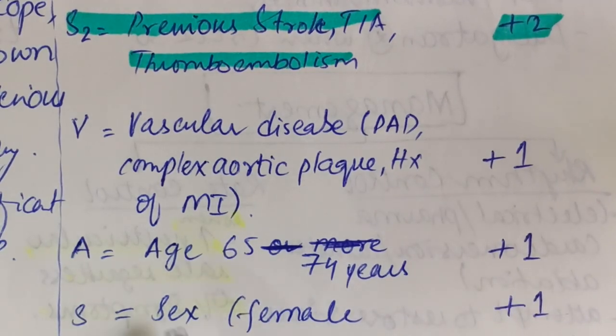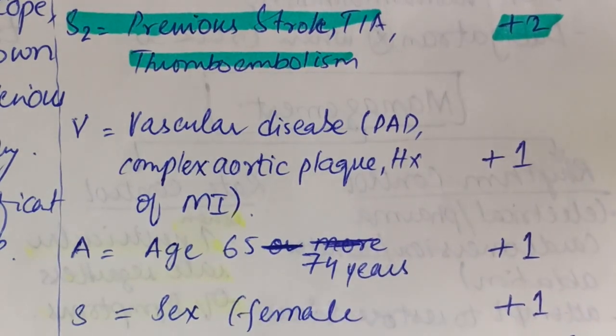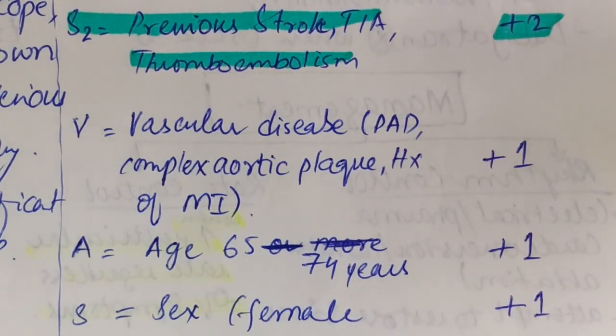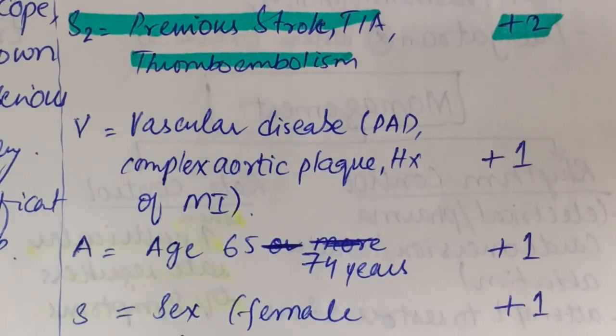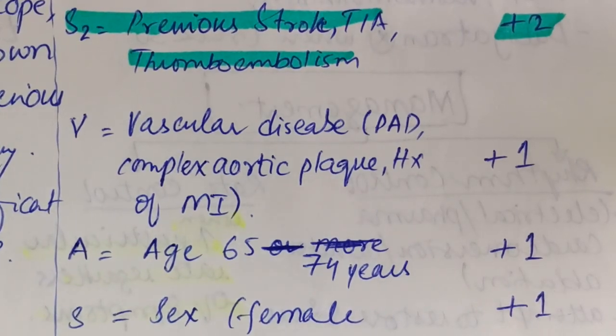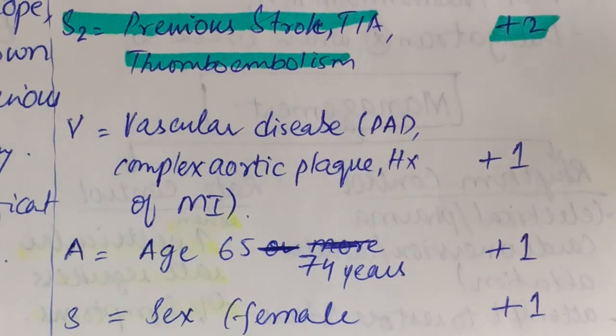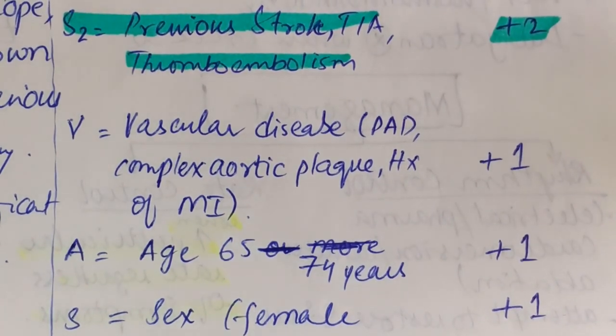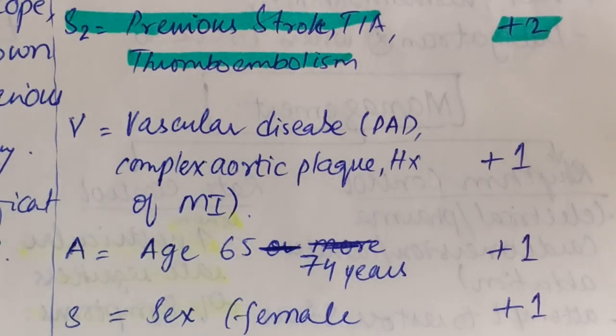Then we have the sex category, that is female. Female sex is given a +1 score. Female gender is a risk factor, but it only increases the stroke risk if other risk factors are also combined. So it is considered a risk factor, and it increases the stroke risk only when other risk factors are combined.